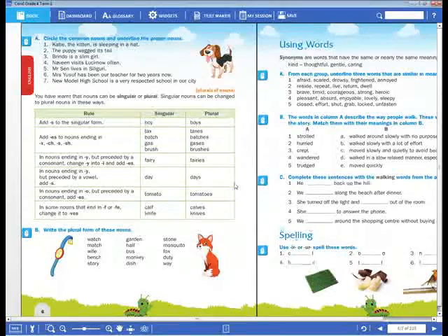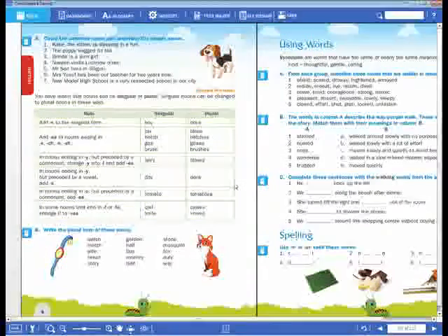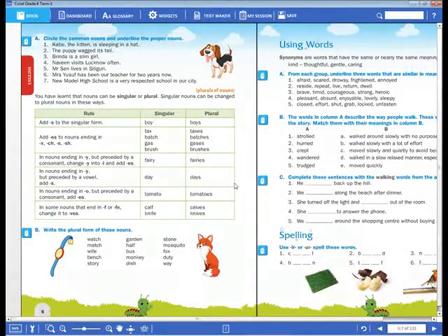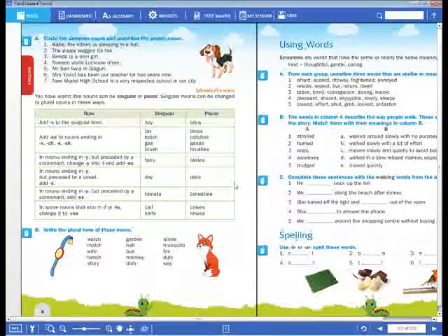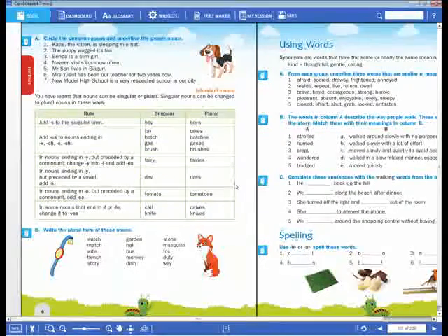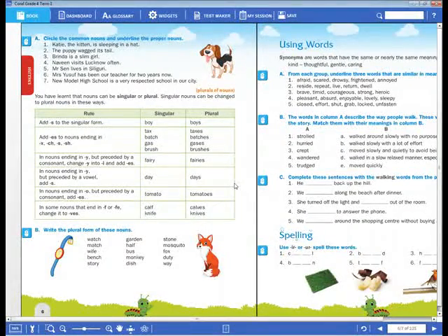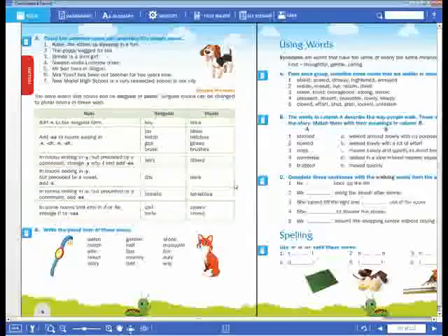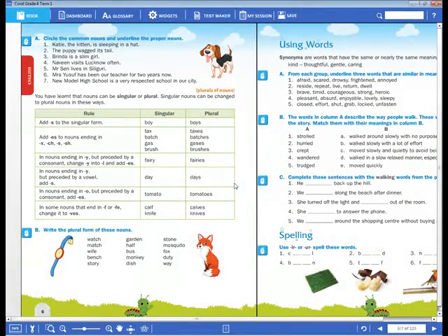ES, because it ends with the letter O, so we have to add ES here. Okay, dear children. Now next, wife. For the wife, dear children, VES. We have to drop FE and add VES.